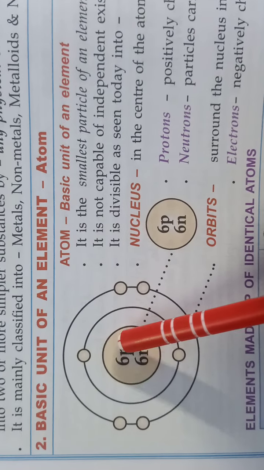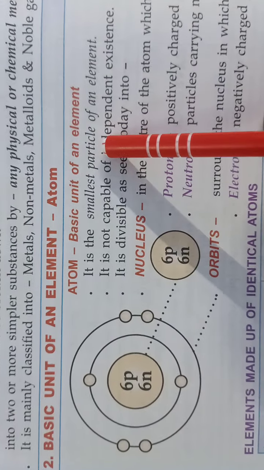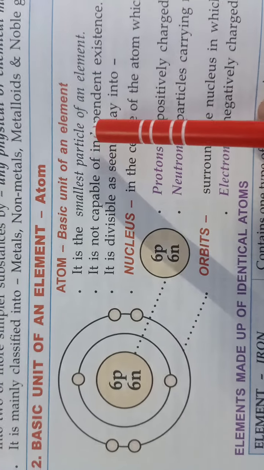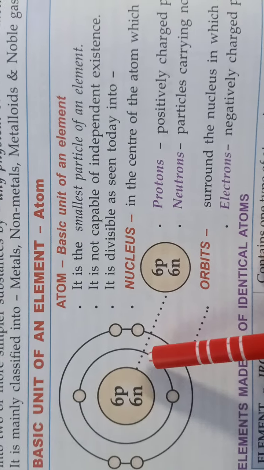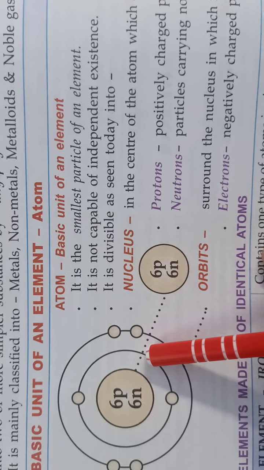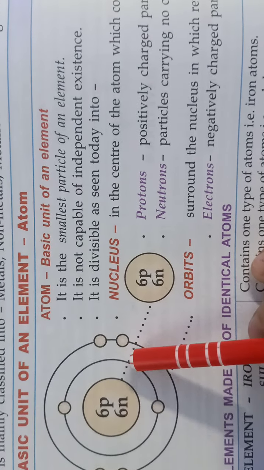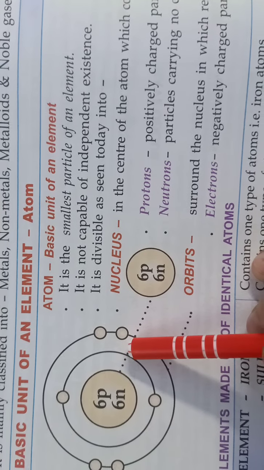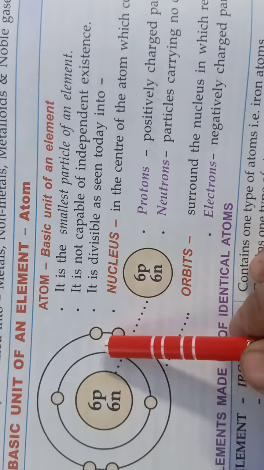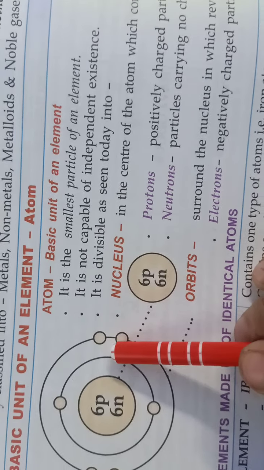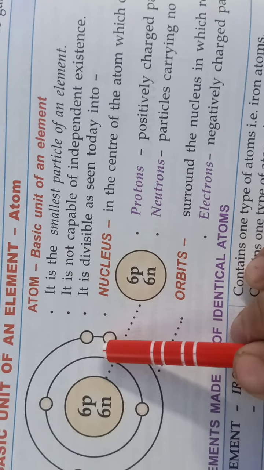Electron, proton and neutron. An atom is the smallest particle of an element. It is not capable of independent existence. That means it always occurs on earth in a combined form, in the form of a compound or in the form of a molecule.